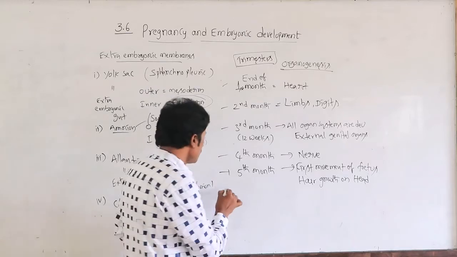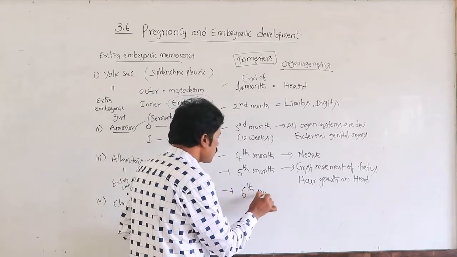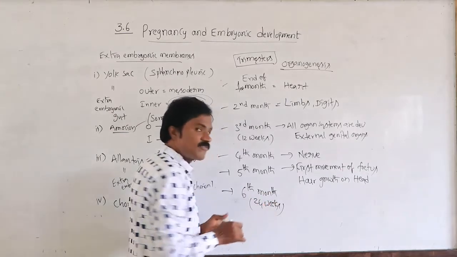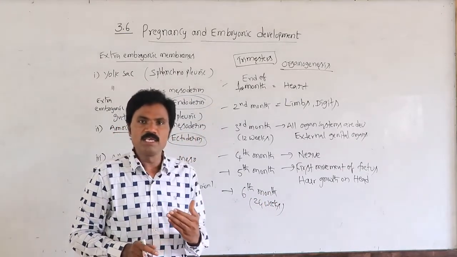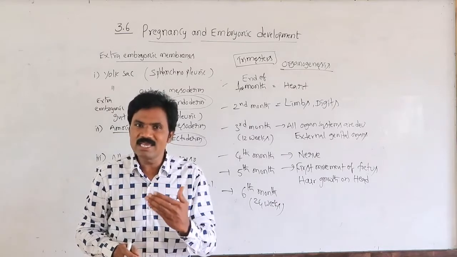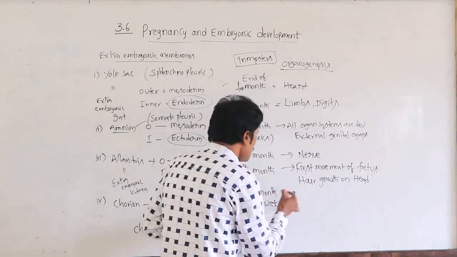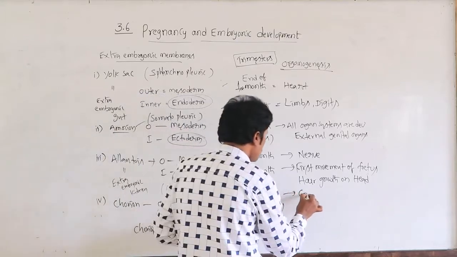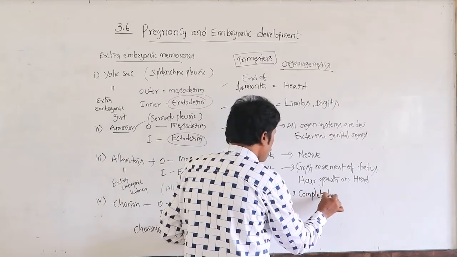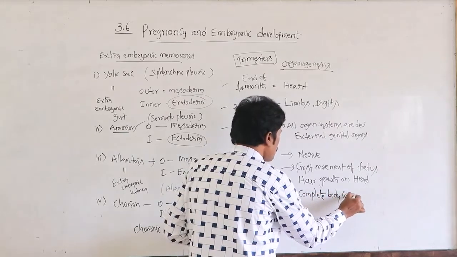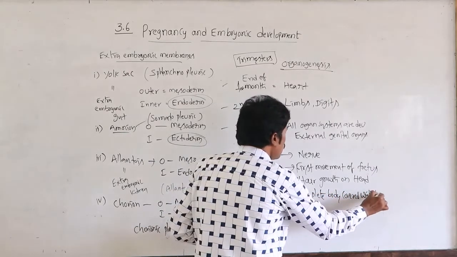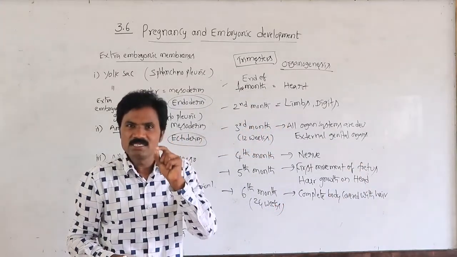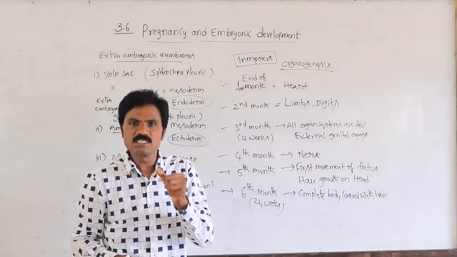Then similarly, by the end of the sixth month, that means 24 weeks, after completion of the second trimester, the complete body is covered with hair, and the eyelids are ready to open, with formation of eyelashes.